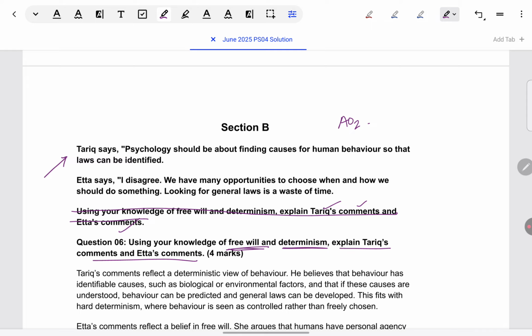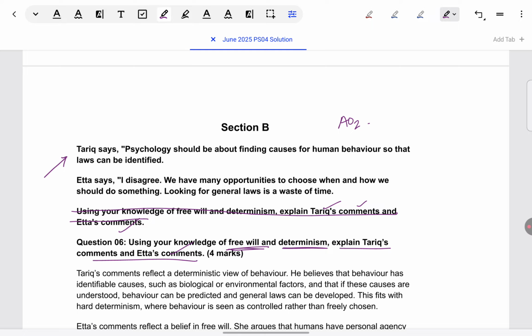But then immediately in his statement, how we see the deterministic view, we should come to that. Same thing for Etta. We can say that she's supporting a free will view, and then in her statement, how free will is reflected, we have to describe that. No general definitions of determinism and free will.